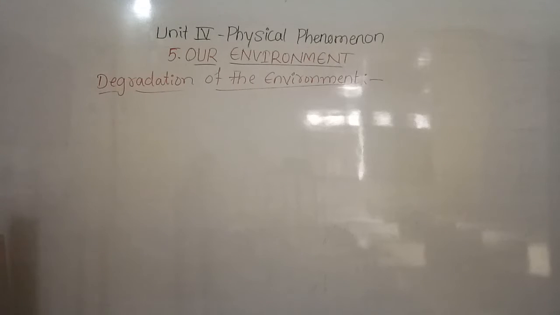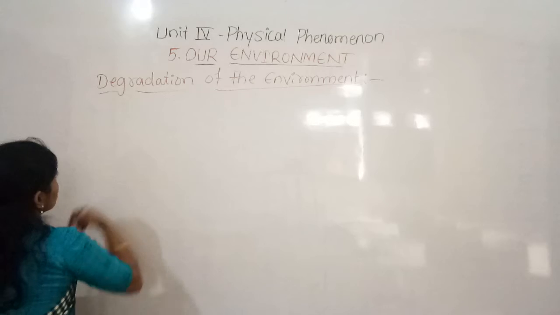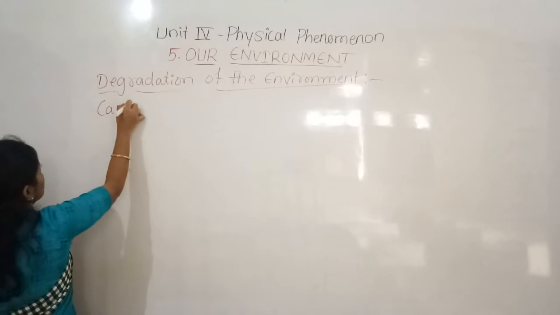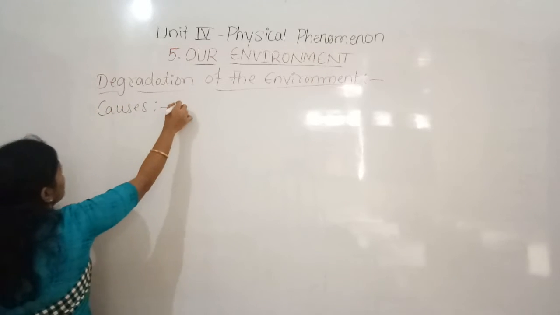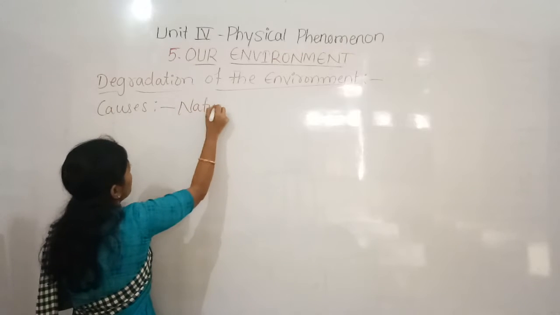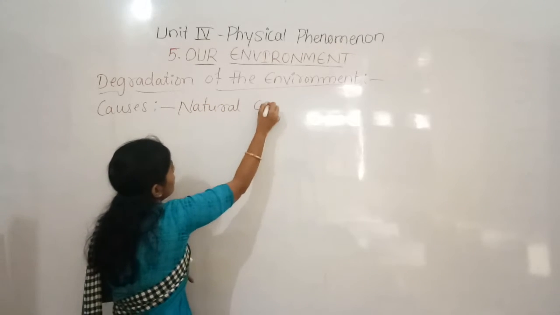That too, first we can discuss the natural causes. So first, among the causes, we can discuss the natural causes.